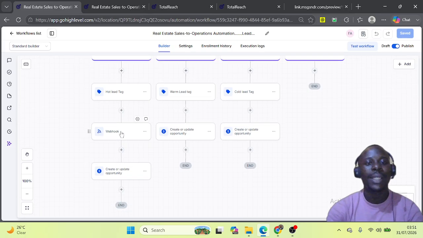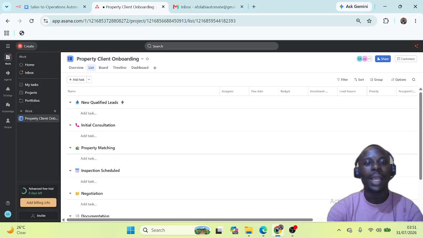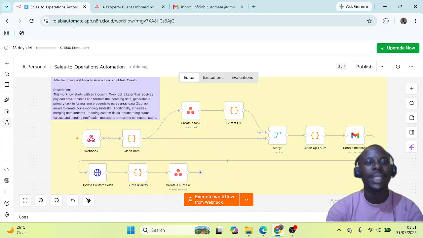Then I added a webhook here that n8n would listen to, to extract the payload. So this will receive the payload and work with it to create tasks, to send email, to update custom fields in Asana, and also to create subtasks. All of this is what we will be seeing shortly.